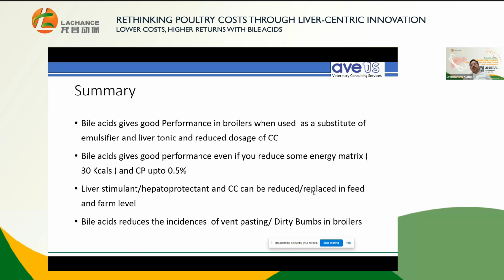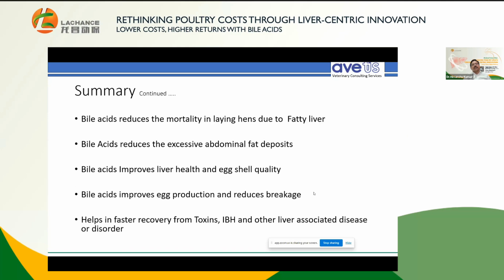Liver stimulants and hepatoprotectants, which are very common practice in India, can be replaced anyway, and as a lipotropic product, choline chloride we have reduced by 50%, and somewhere by 75%, and it has given excellent results without any doubt or hiccups wherever people are using it. Bile acid reduces the incidence of vent pasting or dirty bums in broilers. This has also been shared by customers and consultants.